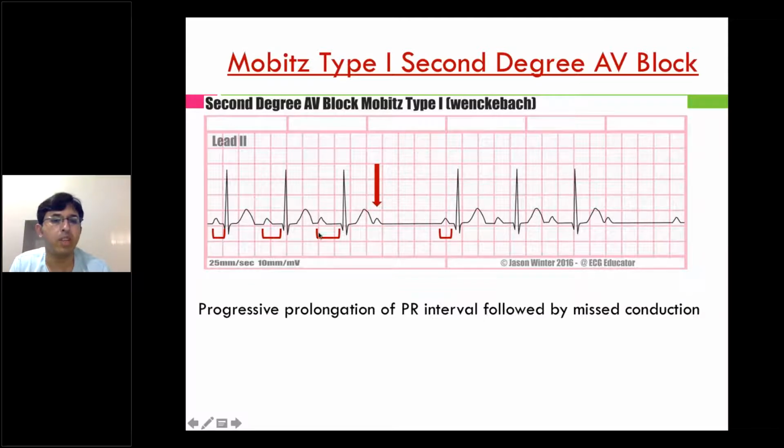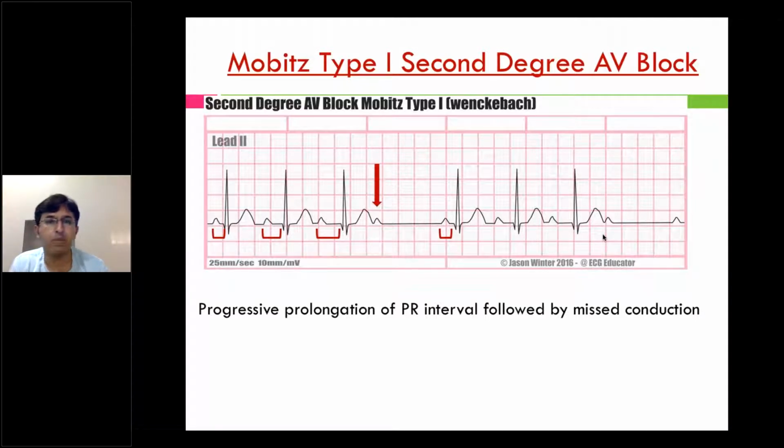You can see in the first complexes the PR interval is small. The next PR interval is around 6 small boxes. The third PR interval is around 9 small boxes, followed by a missed beat which is marked by the arrow. So Mobitz type 1 AV block is progressive prolongation of the PR interval followed by a missed beat. The same cycle continues again.